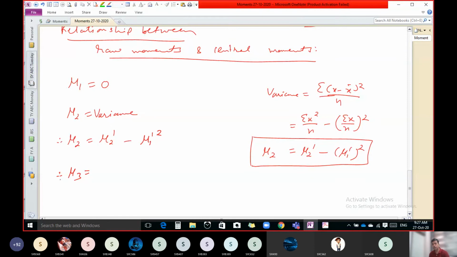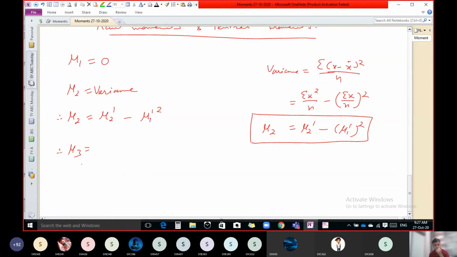There is a formula: mu3 equal to mu3 dash minus 3 times mu2 dash into mu1 dash plus 2 times mu1 dash cube. Once again, mu3 is mu3 dash minus 3 times mu2 dash into mu1 dash plus 2 times mu1 dash the whole cube.